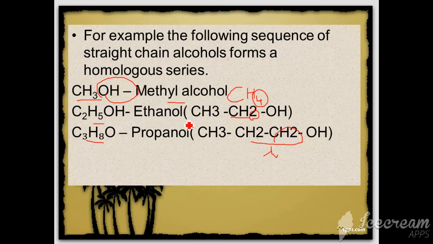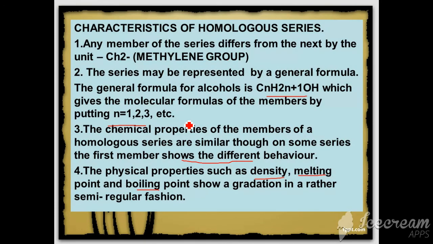The same way, other homologous series will form with respect to the functional group. This is what we call a homologous series: a group of organic compounds or a set of compounds which have similar properties, but there might be slight variation in their behavior in a few cases, and that group we call a homologous series. I hope you understand the topic homologous series. It is a very simple topic.